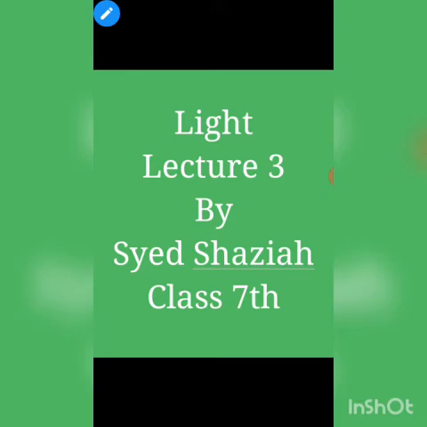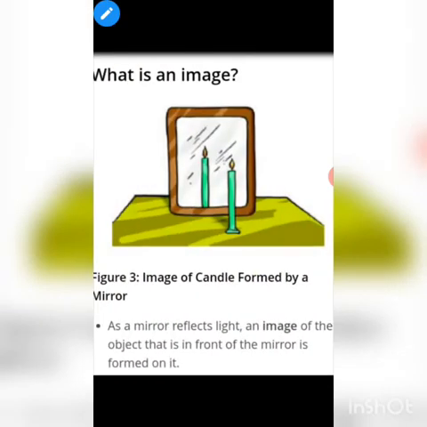Our today's lecture is: by reflection of light we get the image of an object. What is an image? We will define this image by an activity. Let us place a candle in front of a mirror. What is a mirror? A mirror is a glass which is polished on one side, and the other side is a reflecting surface.